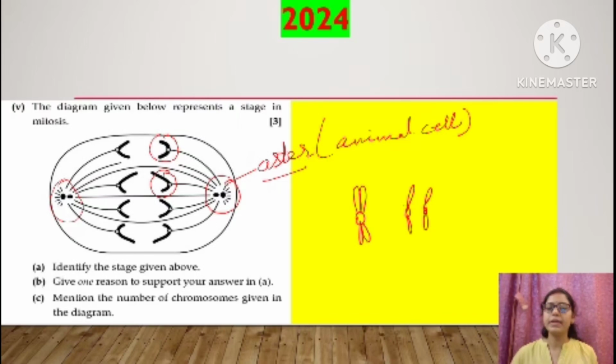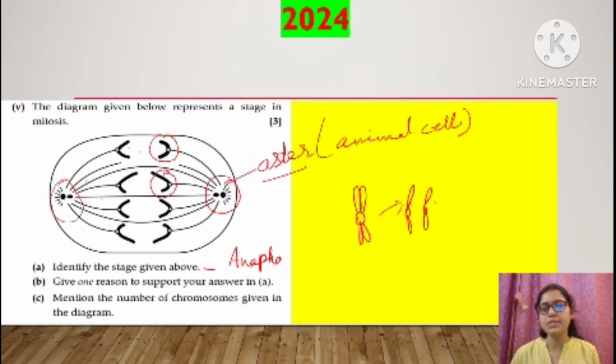We have studied that in anaphase, the chromosomes split into daughter chromatids and these sister chromatids start moving towards the opposite poles. See here, the chromatids have separated and they are moving towards opposite poles. So this phase is anaphase.